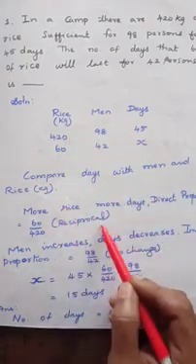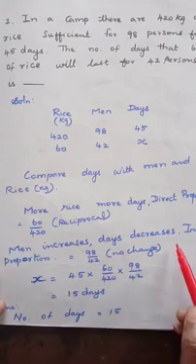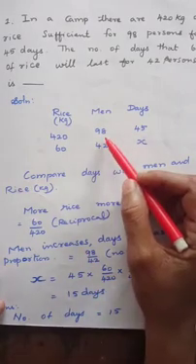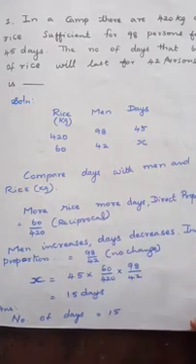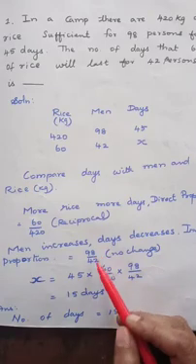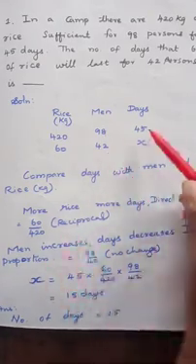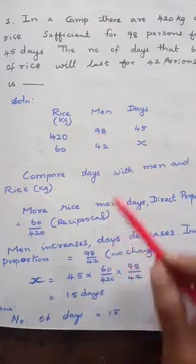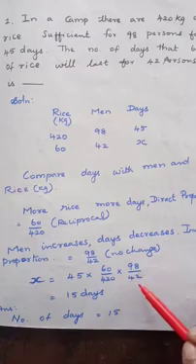We have to write it in reciprocal. Then men increases, days decreases. If men increases, the days the rice lasts decrease. So inverse proportion, that is 98 by 42, no change. So x is equal to 45 into 60 by 420 into 98 by 42.